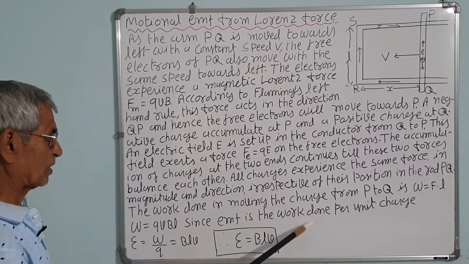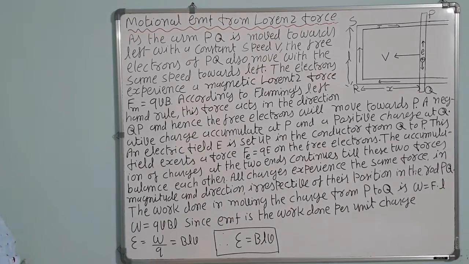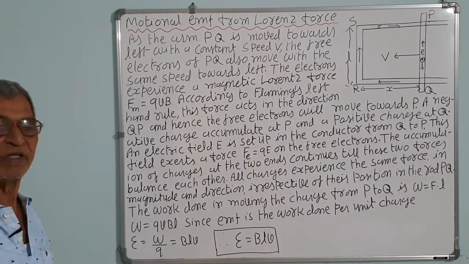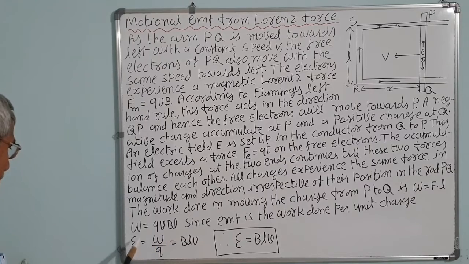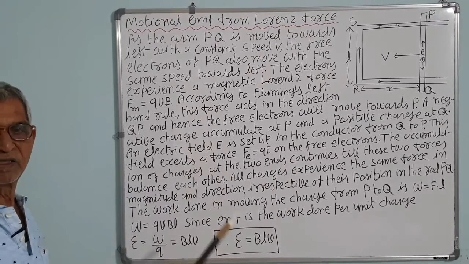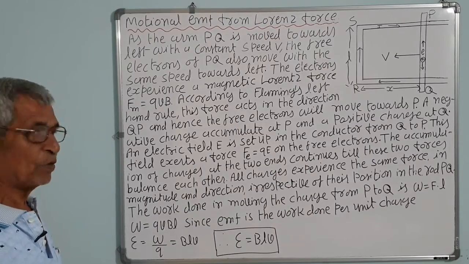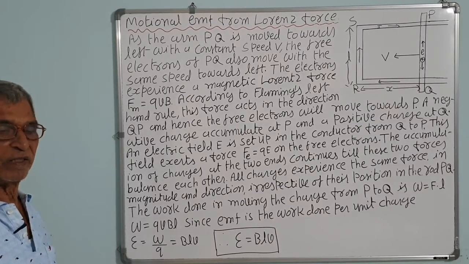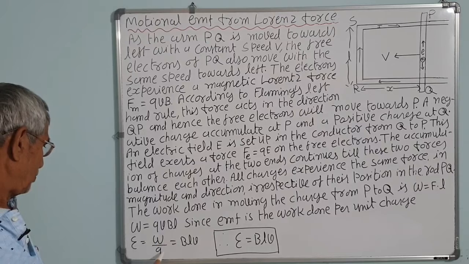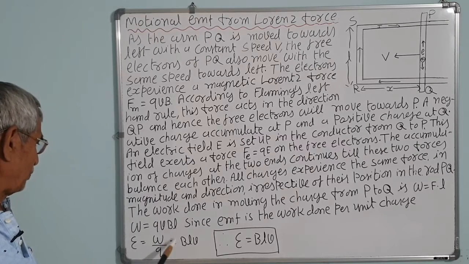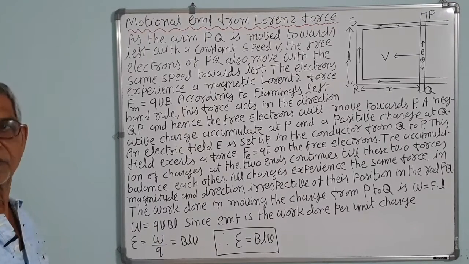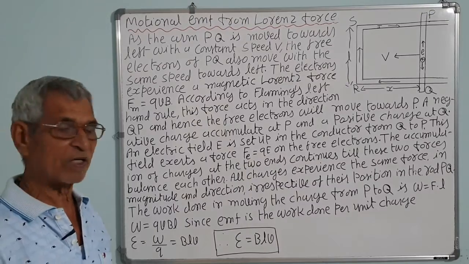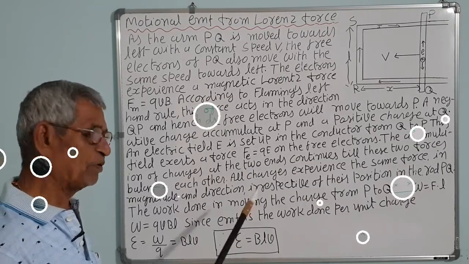EMF is the work done per unit charge. The definition of EMF is the work done per unit charge. So EMF is equal to work done divided by charge. The work done is qvBL, divided by q. So q cancels, and the EMF is equal to BLv.